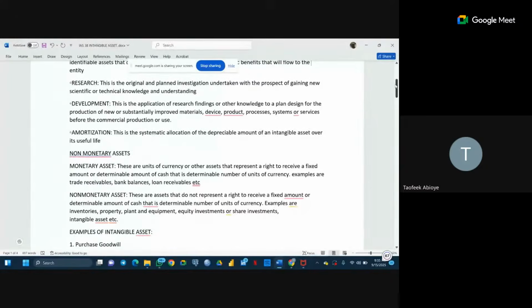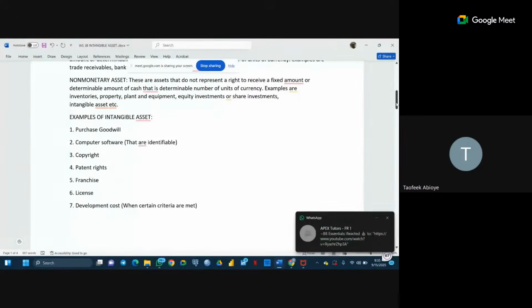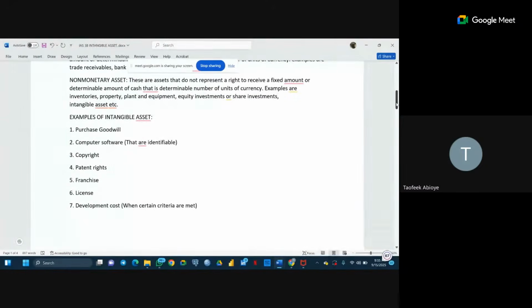So for examples of intangible assets, we have purchased goodwill. Goodwill in the general term, you will understand that it's not something that has physical substance. However, it is the difference between the purchase consideration that a parent company pays to take over its subsidiary or its associate, and the worth of that company.